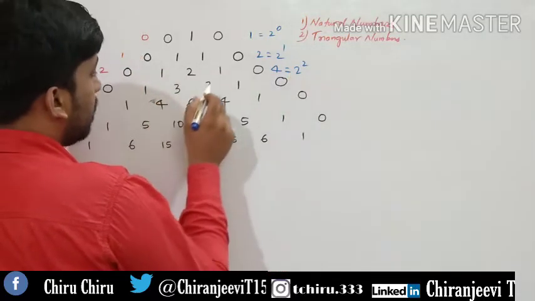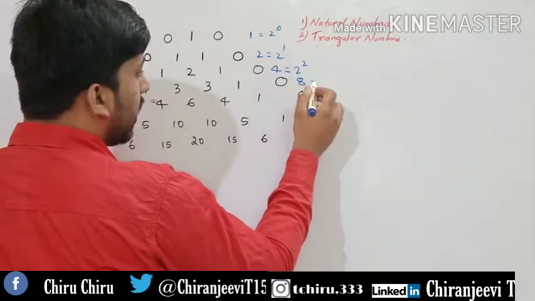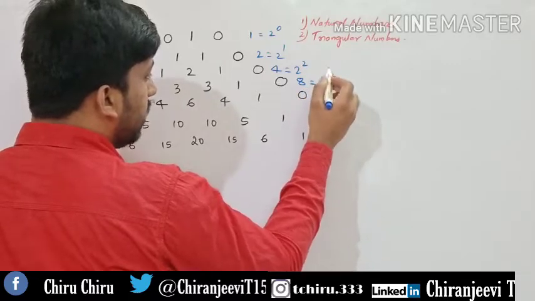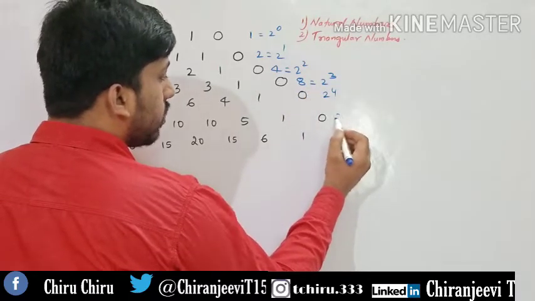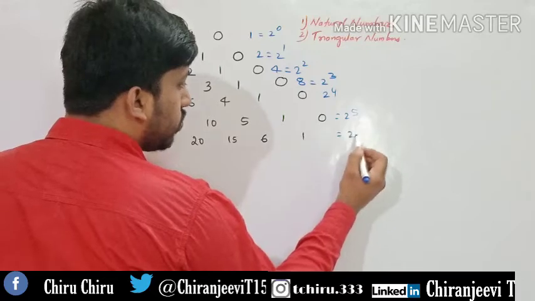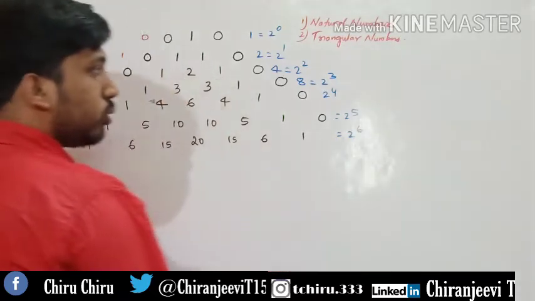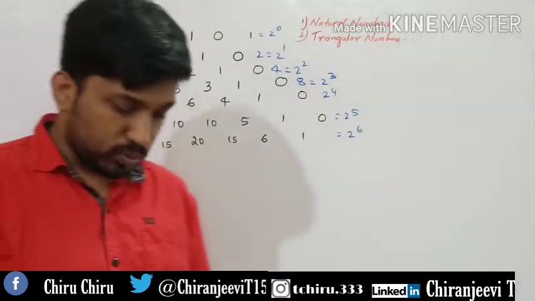1 plus 3 plus 3 plus 1, that is 8. Can I take 2 to the power of 3? Similarly, 2 to the power of 4, 2 to the power of 5, 2 to the power of 6, and so on, 2 to the power of 7, 2 to the power of 8, 2 to the power of 9,